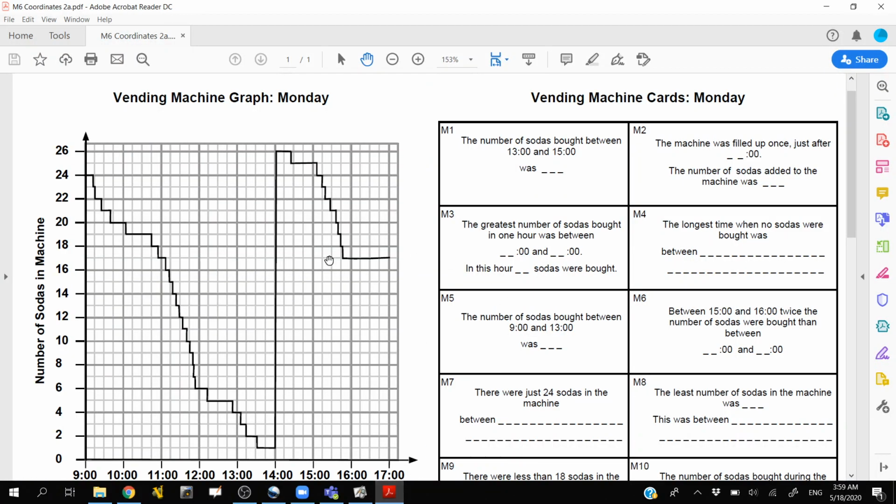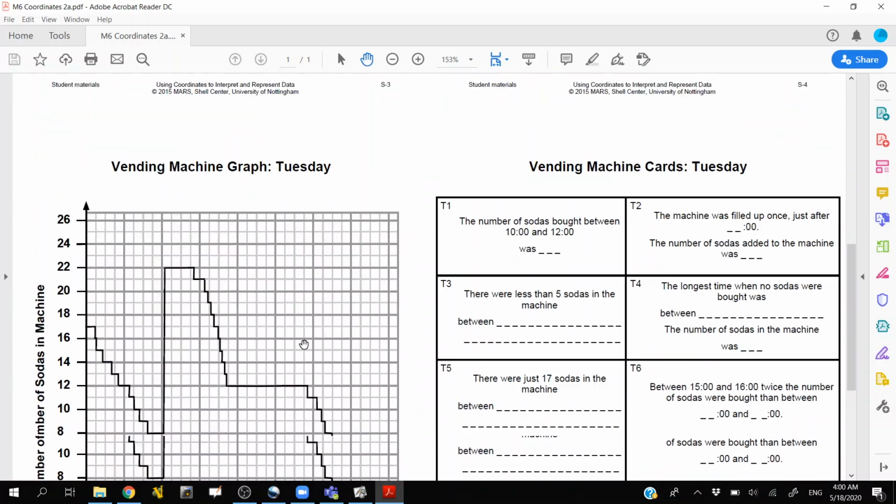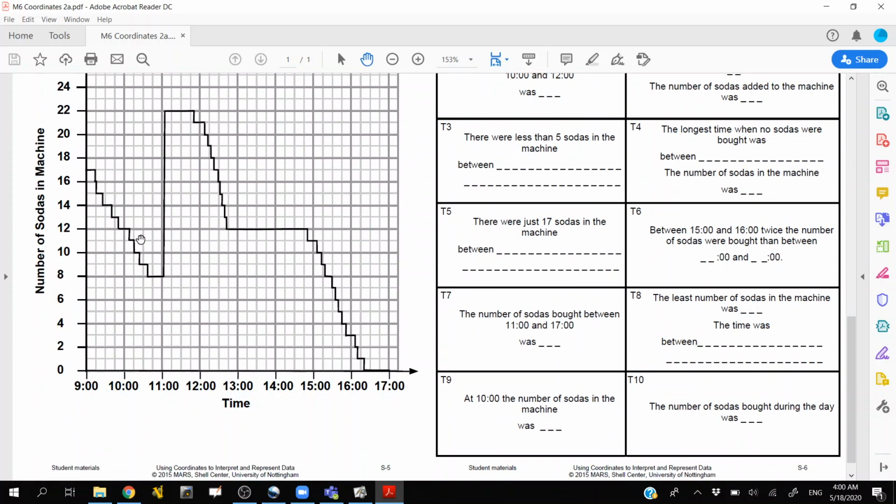That's it. So if I look at this, that's why this thing doesn't have a nice curve to it at all. It's because there were 6 sodas, and then someone bought one. Now there's 5. There's no curve between there. It just instantaneously happens that it dropped from 6 to 5, and now the machine has 5. And then when someone buys one, it drops to 4, and then 3, fine. The last thing I note is what's happening here. We started out with 24 sodas and people are buying them like crazy. This vending machine is running out of soda, and then the guy comes in and restocks it. So now it's full again, and then it keeps going. Monday ends at 17, so you can see Tuesday starts at 17 and then continues.